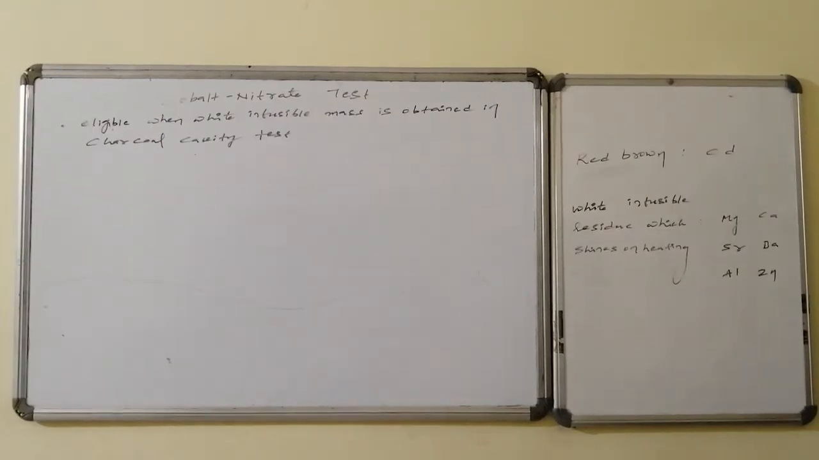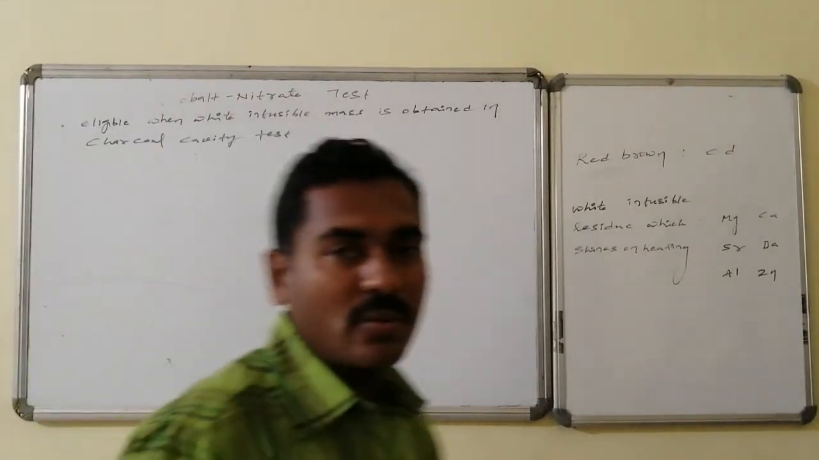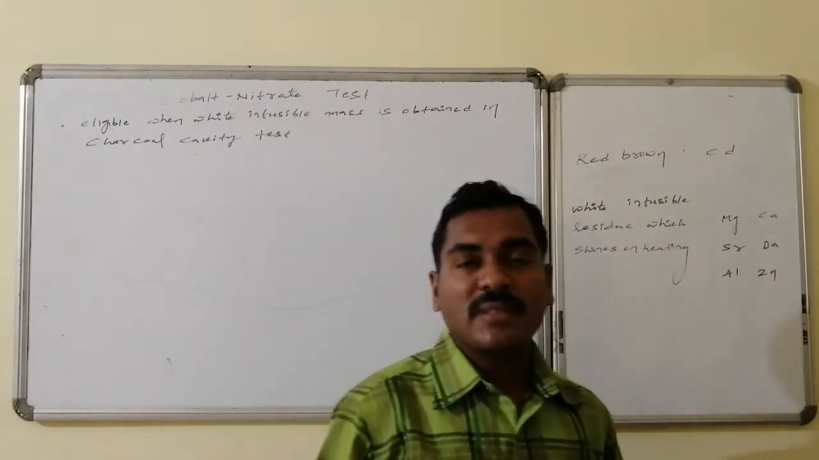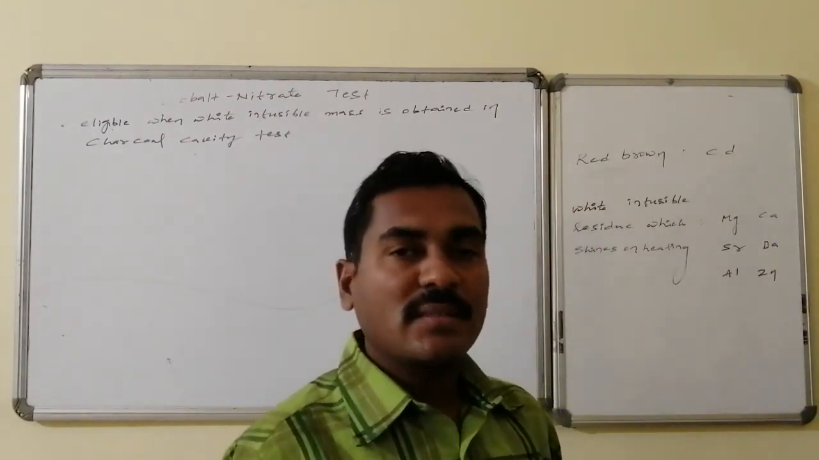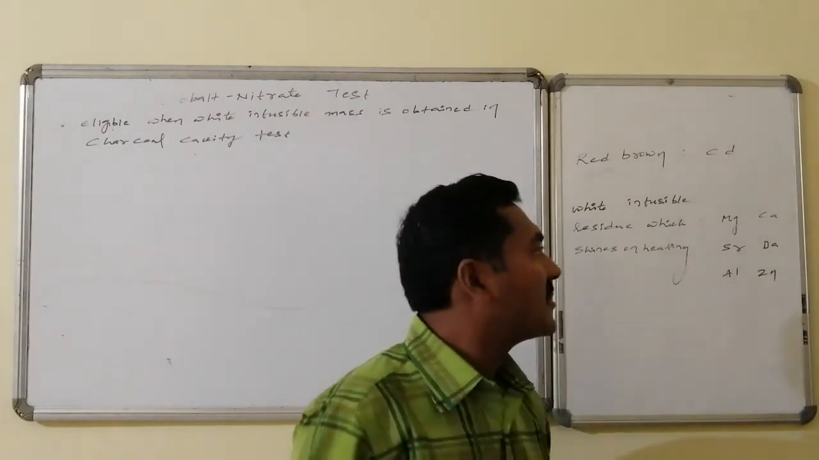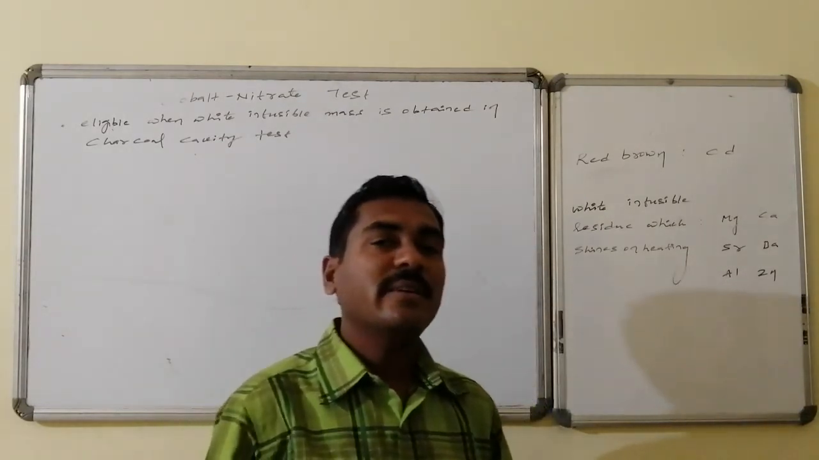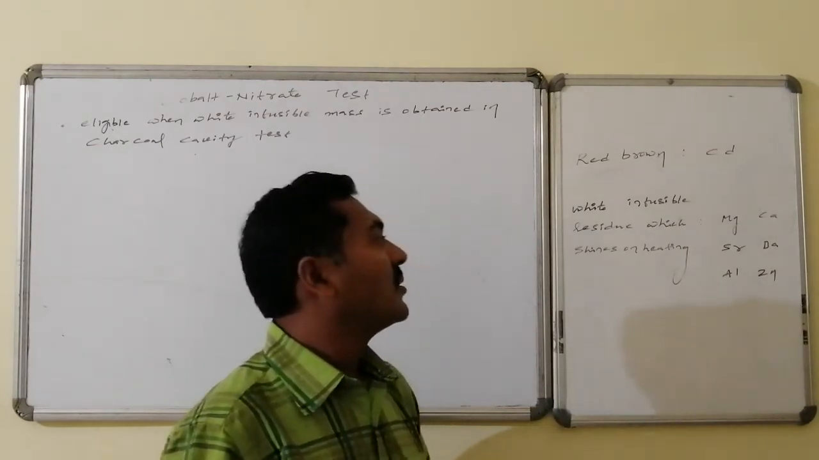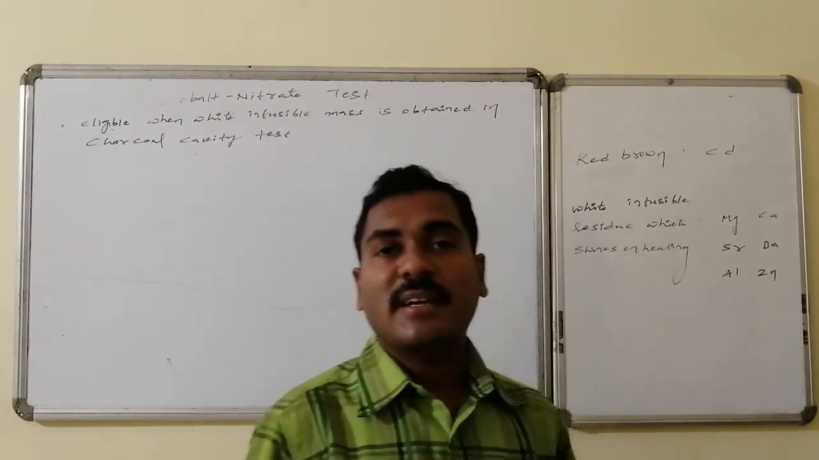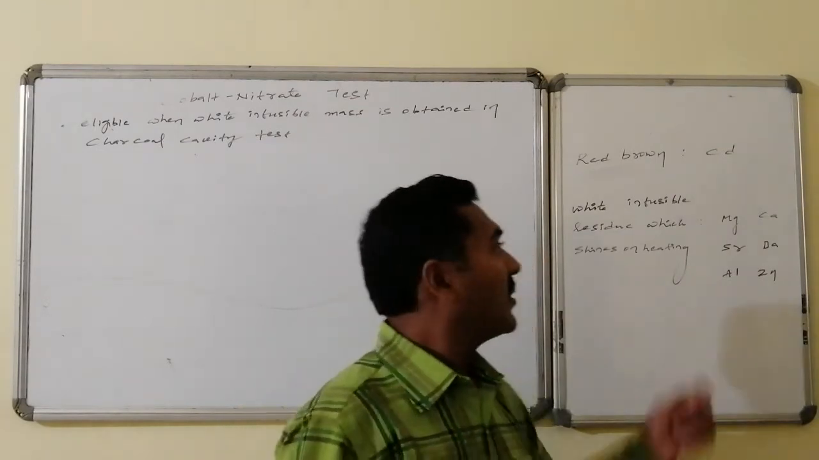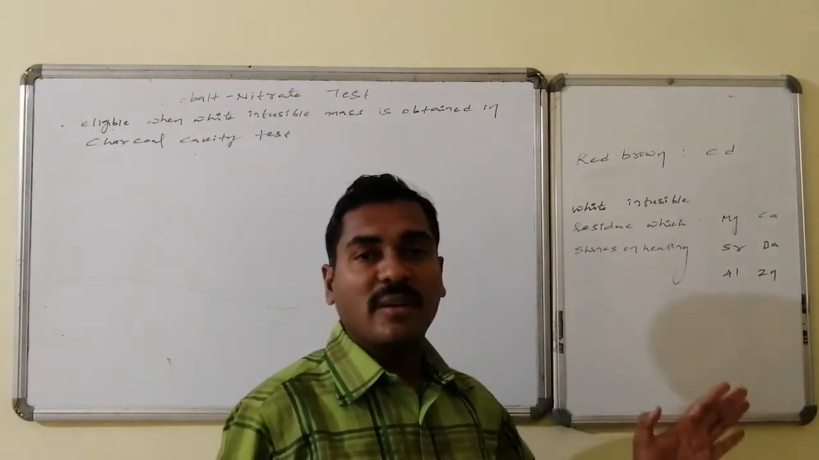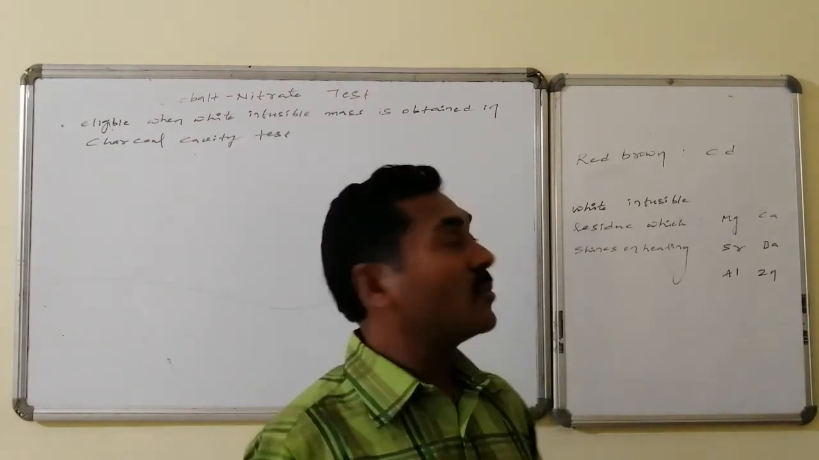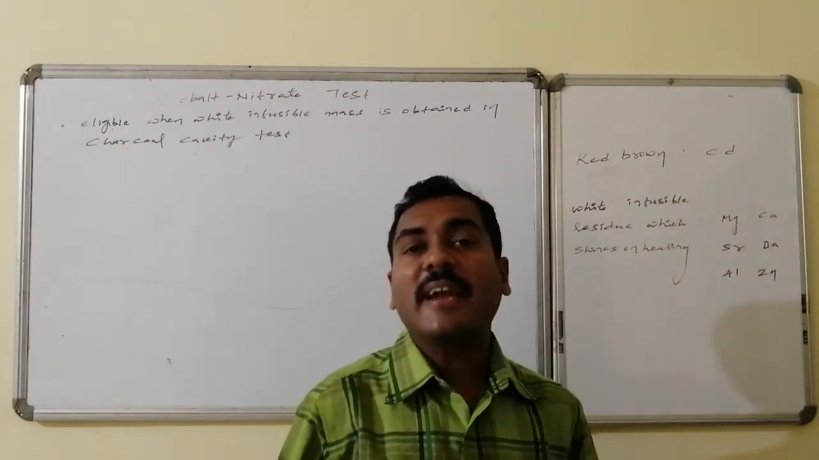There is a correction here. In the case of the residue left behind in the charcoal cavity test, the red brown color is present only for cadmium, whereas the remaining ones, calcium, magnesium, strontium, barium, aluminium, and zinc, form a white infusible residue which shines on heating. Such nature is present for the magnesium, calcium, strontium, barium group elements, followed by aluminium as well as zinc. Only red brown color is present for cadmium.